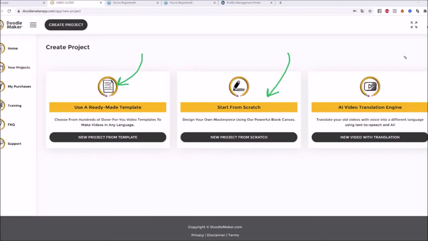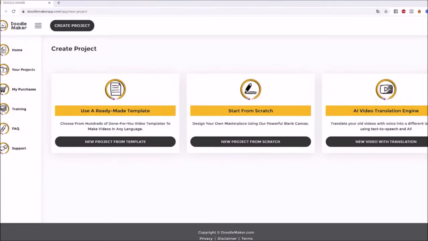And on top of that, not only is that powerful, we could have stopped there, we went a step further. You also have the AI video translation engine, which is you bring in any video that you already have, and it's going to not only convert them into doodle videos, and any YouTube video that you want to bring in, but more importantly, can automatically transcribe it and convert it into another language using our text-to-speech and artificial intelligence engine. So that means you can literally convert any video, including videos that you created with our other apps, into a doodle video. Powerful, right? All right, let's have some fun now.